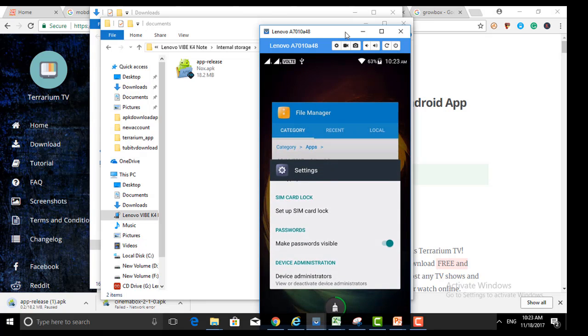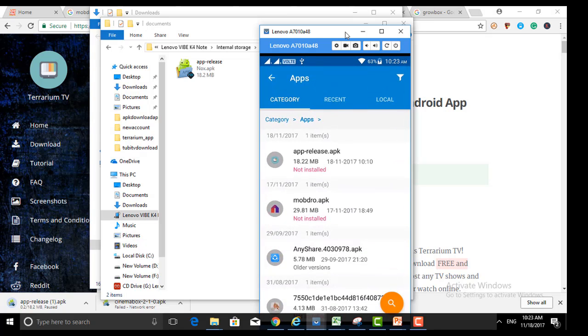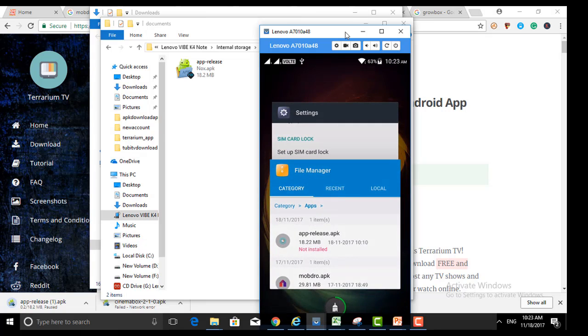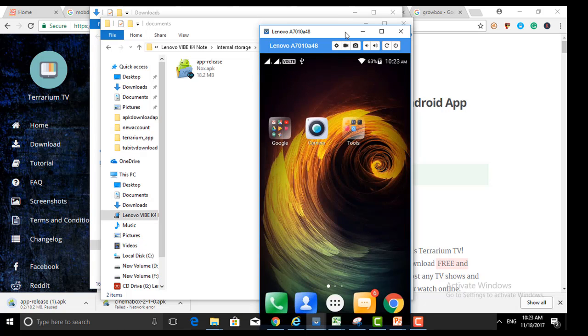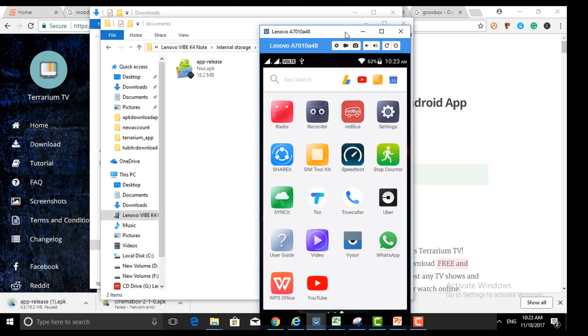The app has started installing. It takes some time.